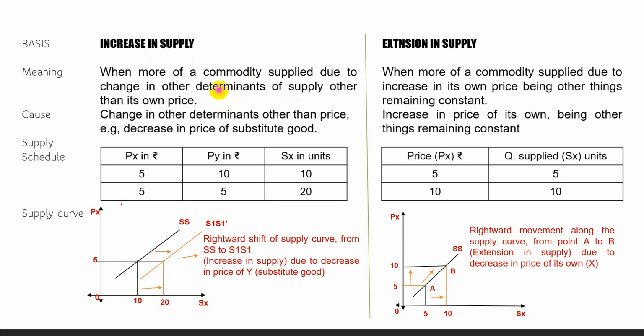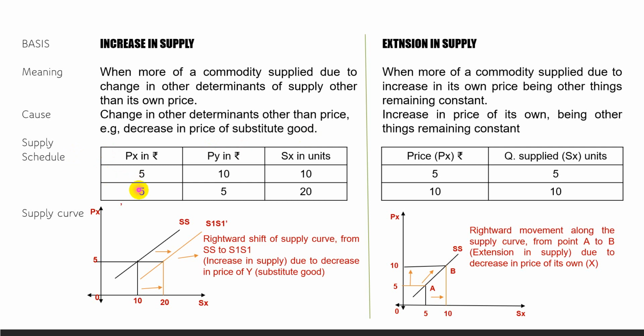We just need to change, in place of more we'll write less. A change in other determinants other than price, such as a decrease in the price of substitute goods, causes an increase in supply. Now if it is a decrease in supply, then the change in other determinants other than price is an increase: an increase in the price of a substitute good causes a decrease in supply.